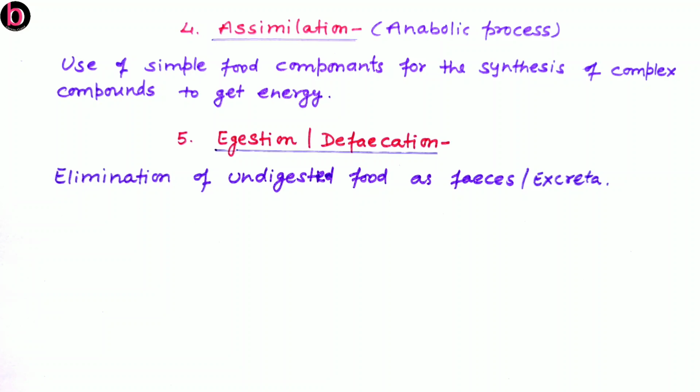When we discuss the steps for a unicellular organism, there is no difference between absorption and assimilation. That's why we have to say ingestion or endocytosis, digestion. The fourth one is absorption or assimilation. The fifth, that is egestion or defecation. We can also use the term exocytosis.